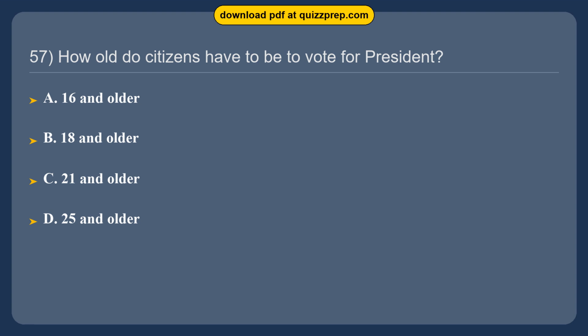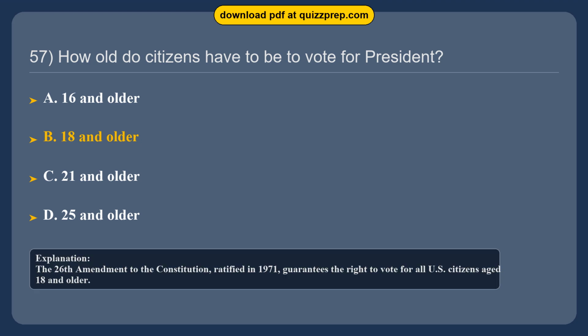Question 57. How old do citizens have to be to vote for president? Option A, 16 and older. Option B, 18 and older. Option C, 21 and older. Option D, 25 and older. The correct answer is option B, 18 and older. The 26th Amendment to the Constitution, ratified in 1971, guarantees the right to vote for all U.S. citizens aged 18 and older.